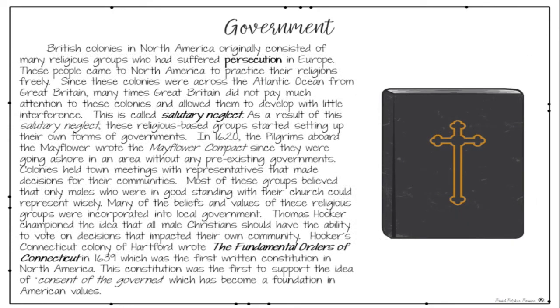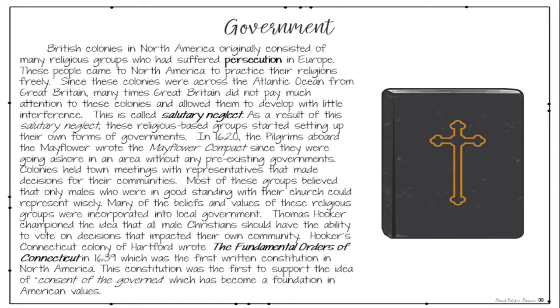British colonies in North America originally consisted of many religious groups who had suffered persecution in Europe. These people came to North America to practice their religions freely. Since the colonists were across the Atlantic Ocean from Great Britain, many times Great Britain didn't pay much attention to these colonies and allowed them to develop with little interference. This is called salutary neglect. As a result of salutary neglect, these religious-based groups started setting up their own forms of government.